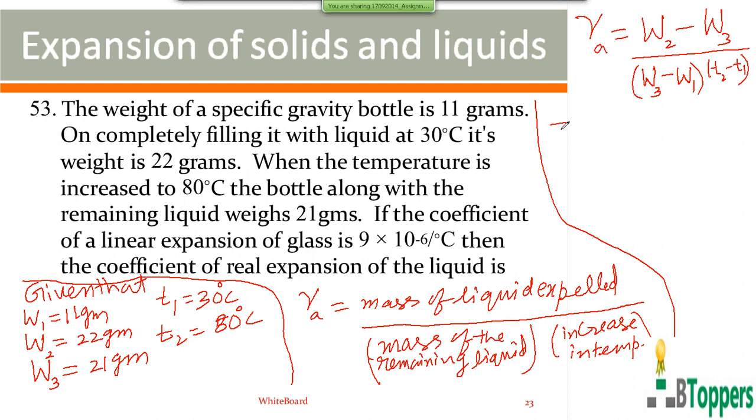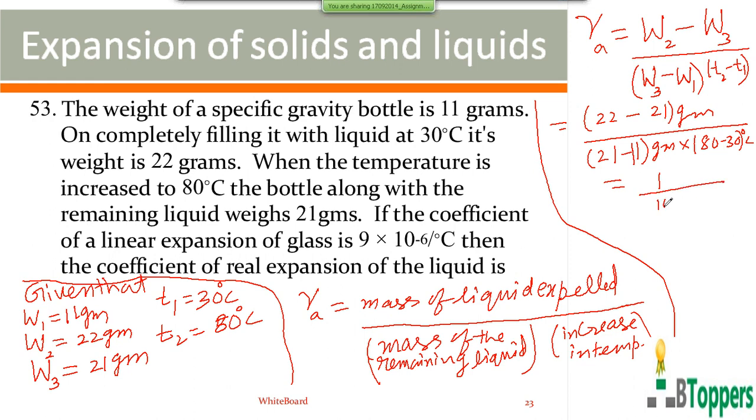So substituting the given values, W2 equals 22 grams, W3 is 21 grams. So W3 minus W1 means 21 minus 11, that is 10 grams. T2 minus T1 is 80 minus 30 degrees.